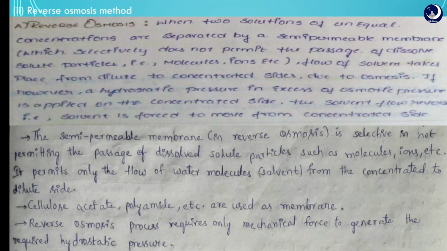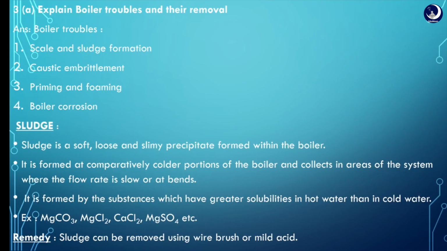Let us discuss the third question. The third question is, explain boiler troubles and their removal. There are mainly four types of boiler troubles. First one, scale and sludge formation. Second one, caustic embrittlement. Third one, priming and foaming. Fourth one, boiler corrosion.